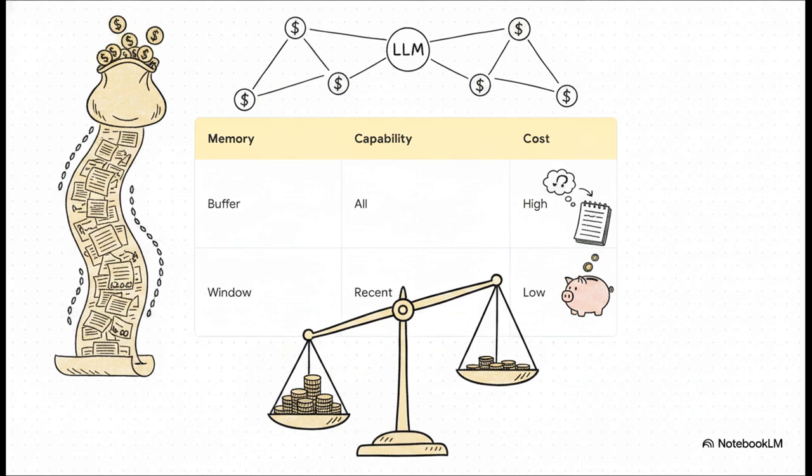The alternative is something called a window memory. By setting a parameter, let's say k equals 1, the AI only remembers the single most recent conversational exchange. It is highly optimized, it absolutely protects your budget, but it does intentionally cause a sort of short memory loss for older parts of the chat. So as the developer, you have to choose the perfect balance.